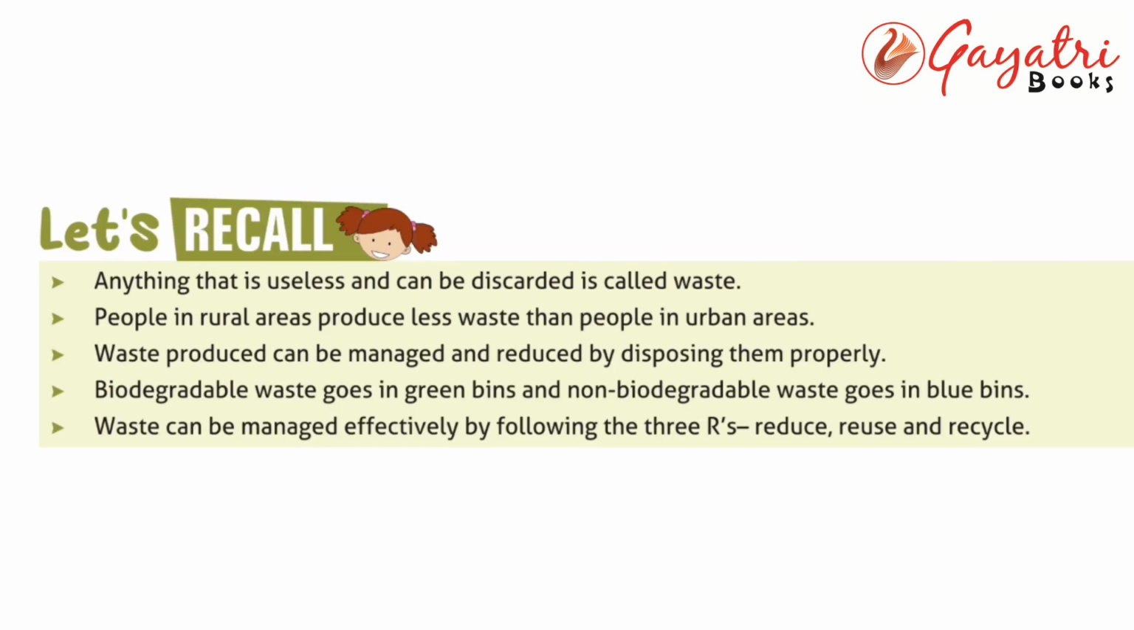Number 1. Anything that is useless and can be discarded is called waste. Number 2. People in rural areas produce less waste than people in urban areas. Number 3. Waste produced can be managed and reduced by disposing of it properly. Number 4. Biodegradable waste goes in green bins and non-biodegradable waste goes in blue bins. Number 5. Waste can be managed effectively by following the 3 Rs: reduce, reuse and recycle.